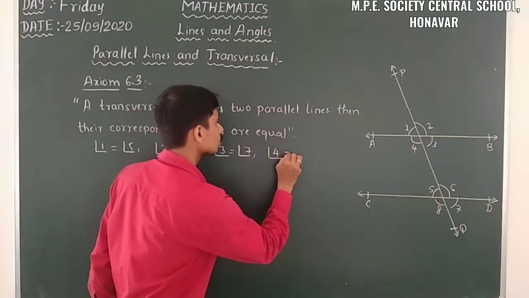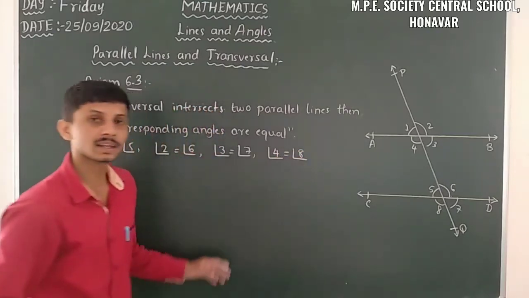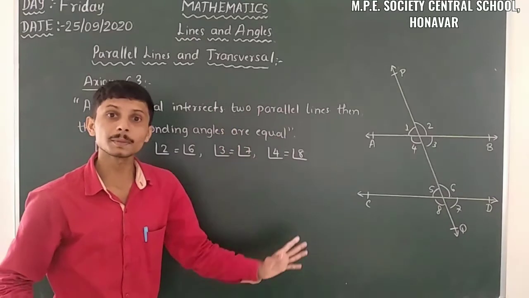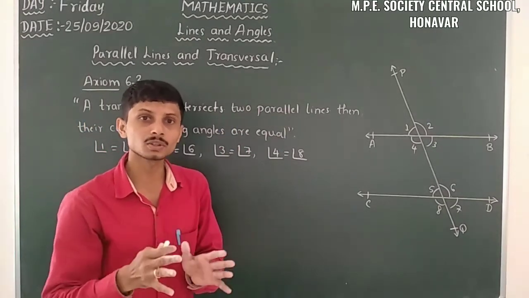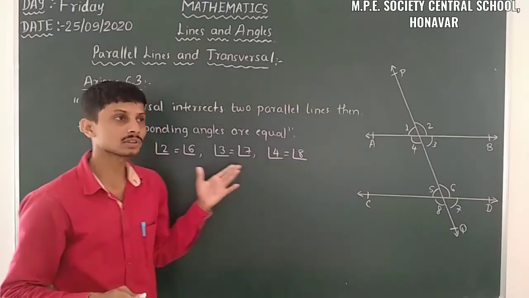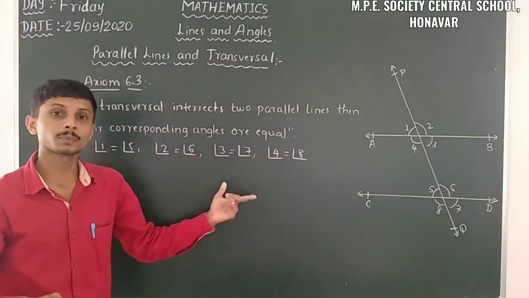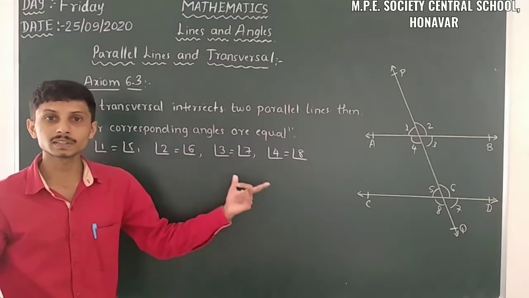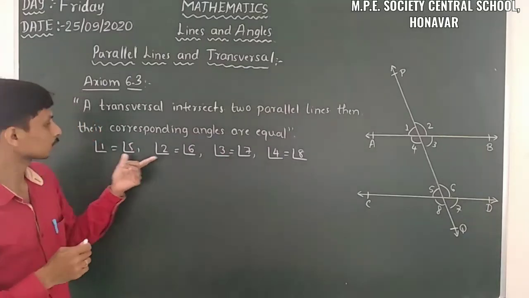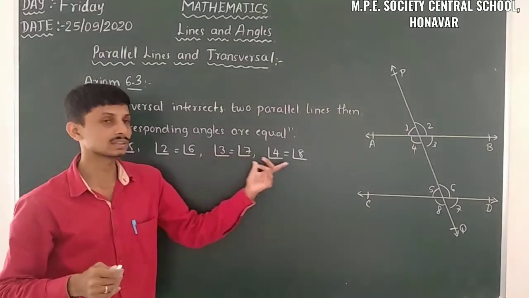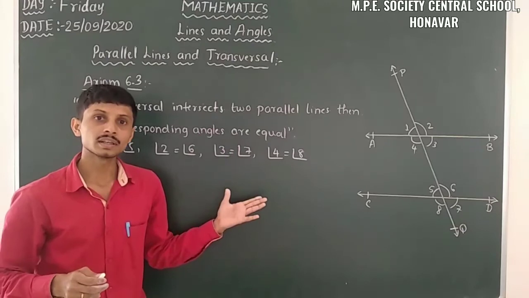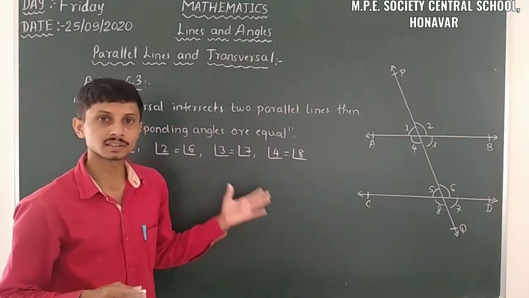That means when a transversal intersects two parallel lines, only in the case of parallel lines, their corresponding angles are equal. So there are 4 pairs of corresponding angles, and those pairs are equal. So 1 is equal to 5, 2 is equal to 6, 3 is equal to 7 and 4 is equal to 8. So here it is axiom 6.3.